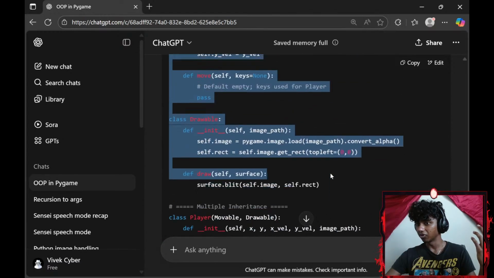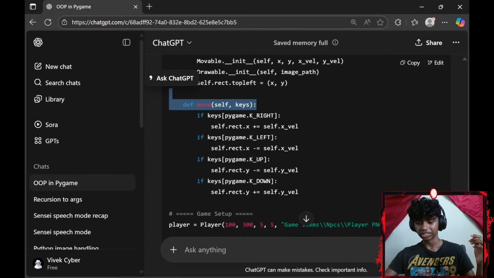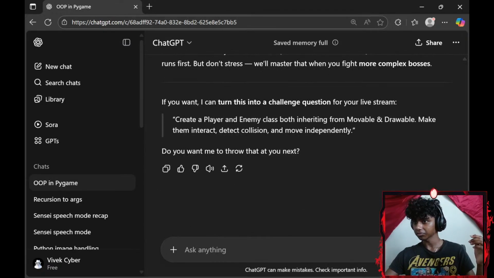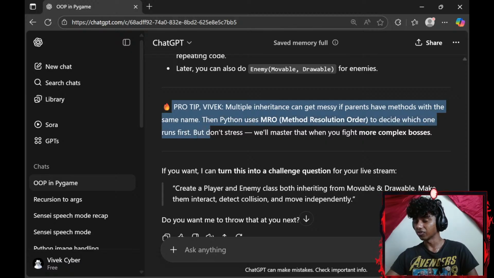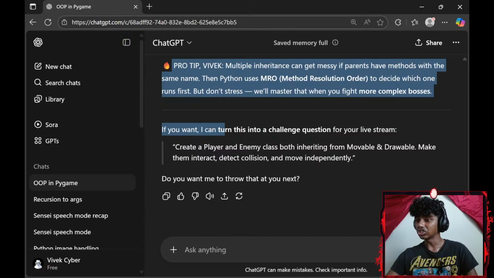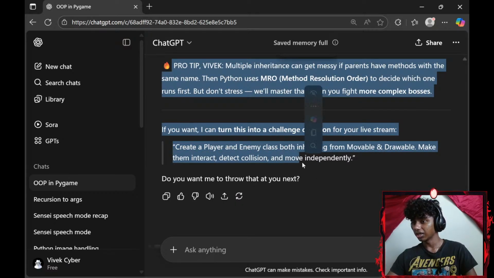Okay, there is a pro tip, but before that, I have three classes: Movable, Drawable. Didn't I need something called like a super dunder init? I'm pretty sure I did, honestly. Okay, pro tip Vivek, multiple inheritance can get messy if parents have methods with the same name. Then Python uses MRO, method resolution order, to decide which one runs first. But don't stress, we'll master that when you fight more complex bosses. If you want, I can turn this into a challenge question for your live stream: create a Player and Enemy class, both inheriting from Movable and Drawable, make them interact, detect collision, and move independently.